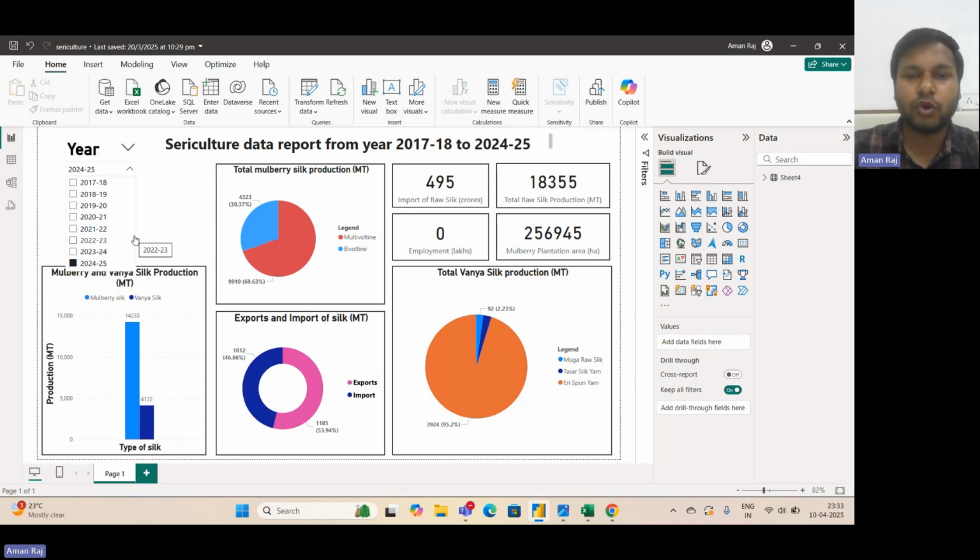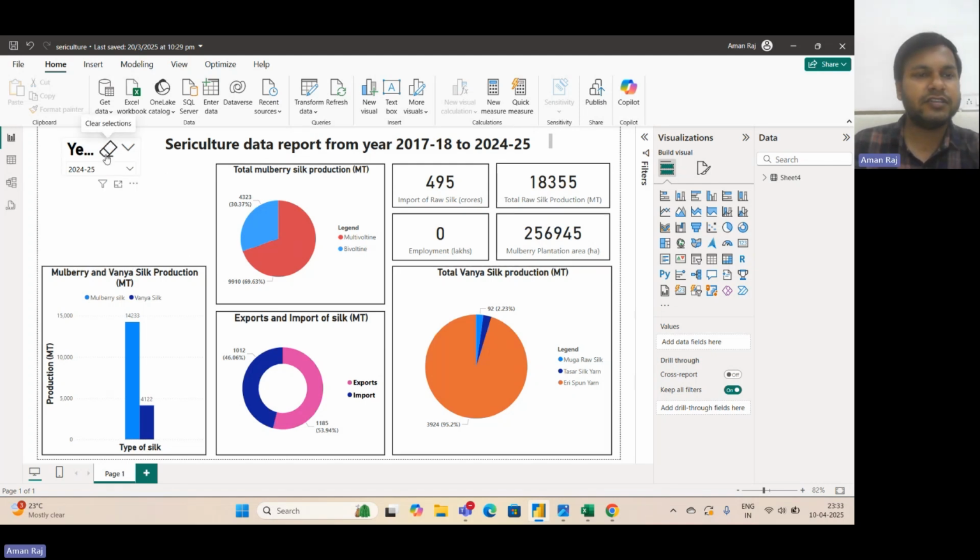When we look at the total Vanya silk production, we can see that around 95% of the Vanya silk production was from Eri spun yarn. And when we look at this data, we see that the mulberry silk production is at an all-time high compared to the Vanya silk production. And the total mulberry plantation area we can see here.